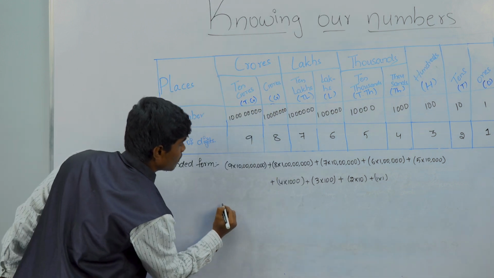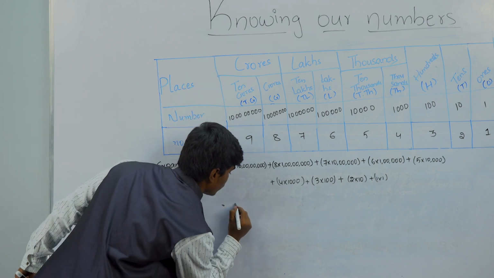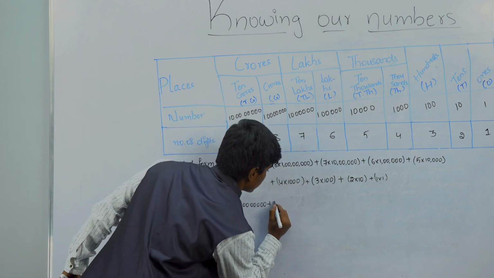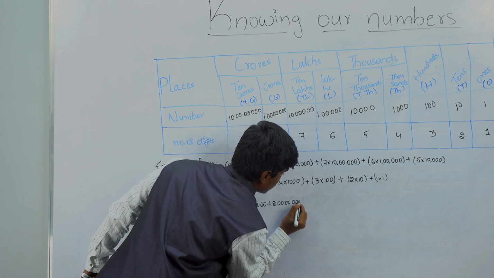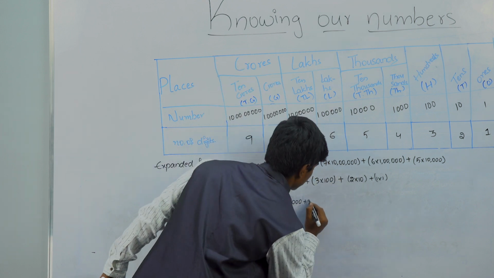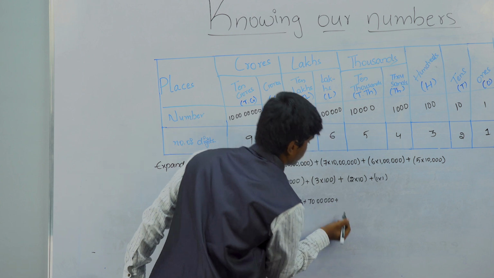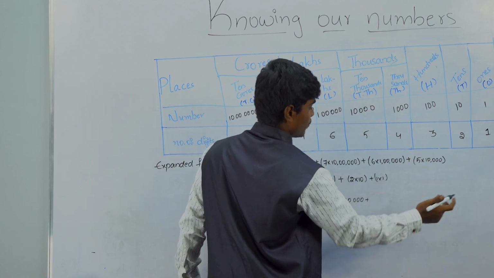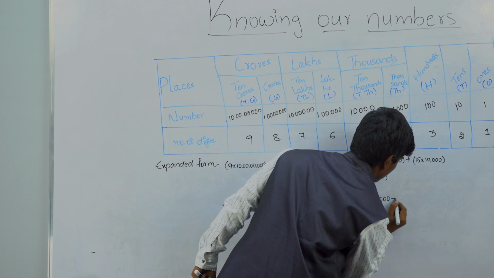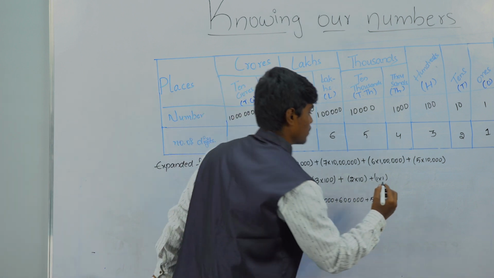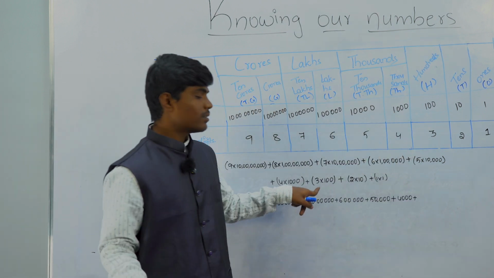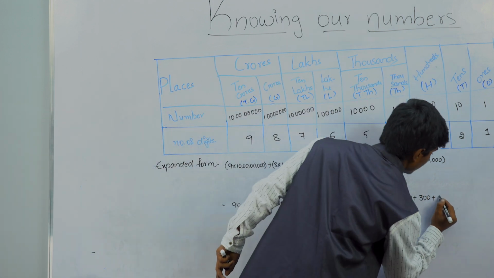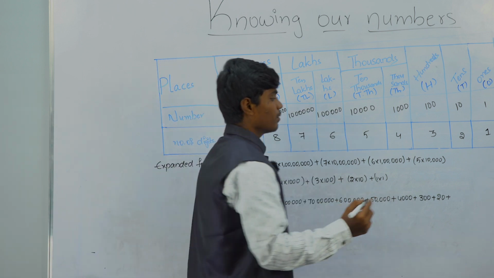On simplification, we get 9 into 10 crores, 90 crores, plus 8 into crores, 8 crores, plus 7 into 10 lakhs, 70 lakhs, 6 into lakhs, 6 lakhs, 5 into 10,000, 50,000, plus 4 into 1,000, 4,000, plus 3 into 100, 300, plus 2 into 10, 20, and 1 into 1, 1.